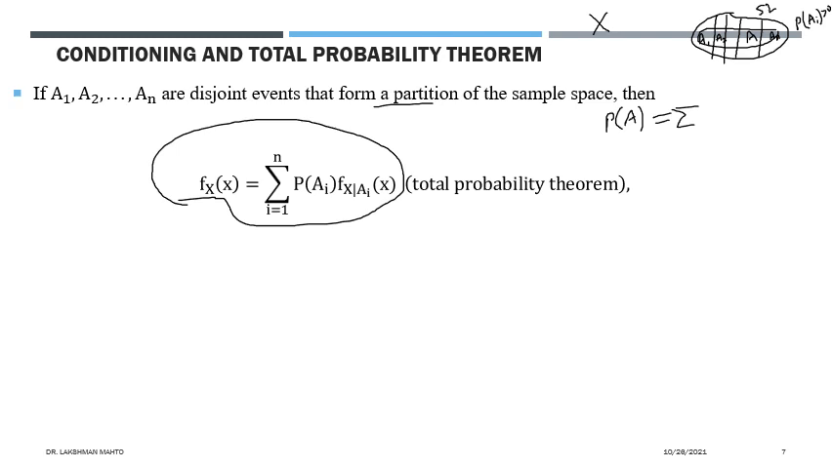I don't want to waste much time here. So it will come this way: the probability of A is the sum of the probability of A intersection Ai, where i varies from 1 to n. And here you just apply the multiplication rule.